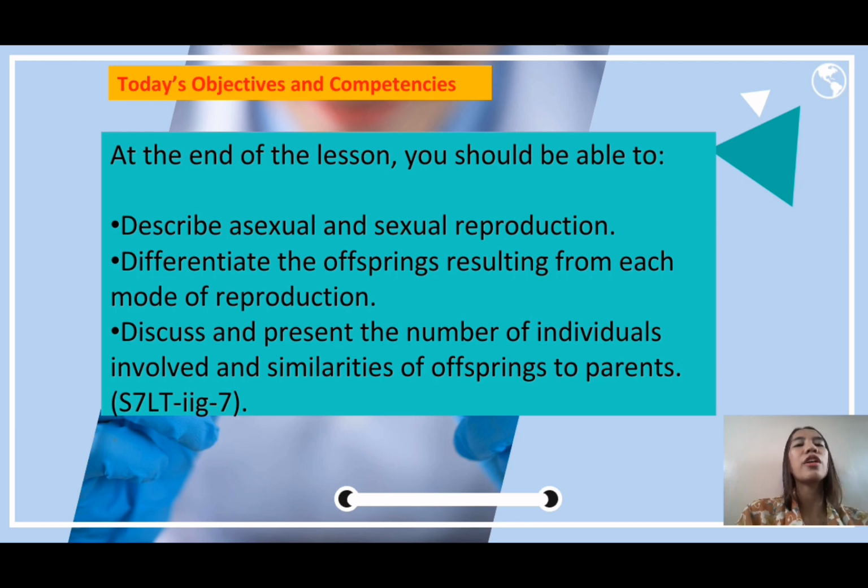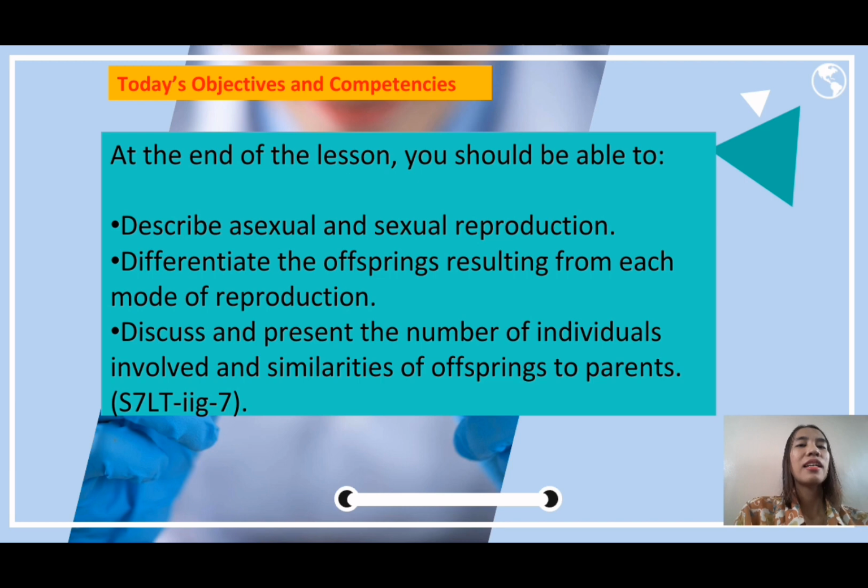Okay, very good. So those are our objectives and competencies. We will discuss sexual and asexual reproduction, how the offspring result from the mode of reproduction, the number of individuals involved, and the similarities of offspring to parent. For your understanding, what is reproduction, class?